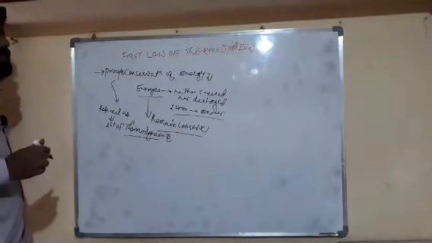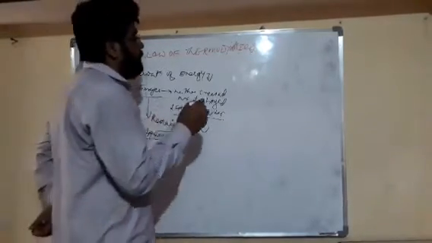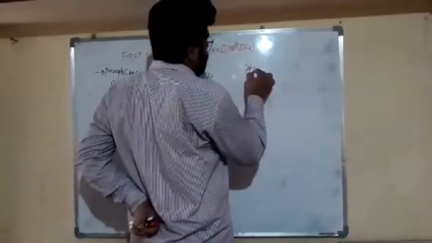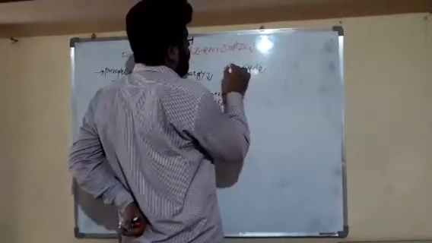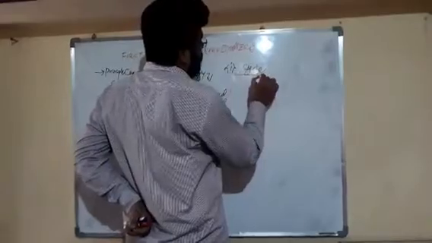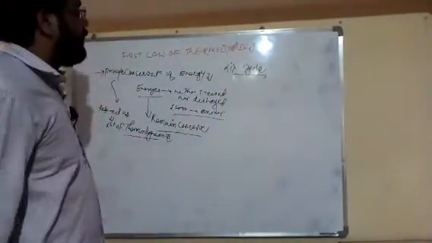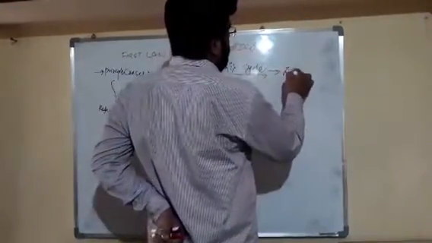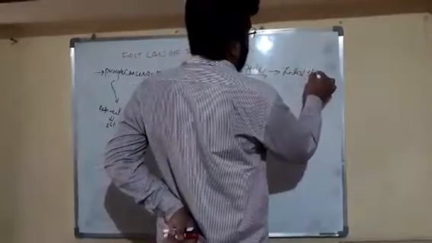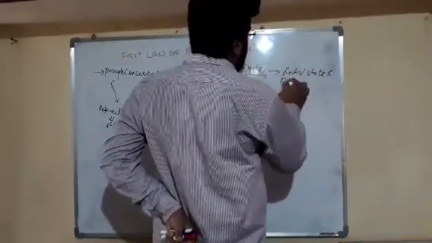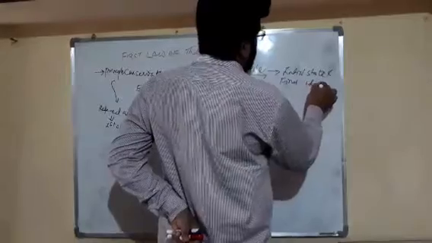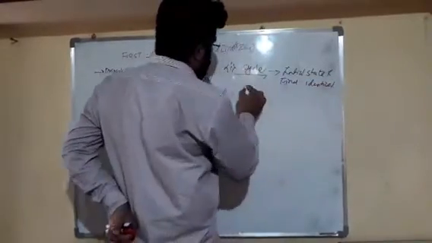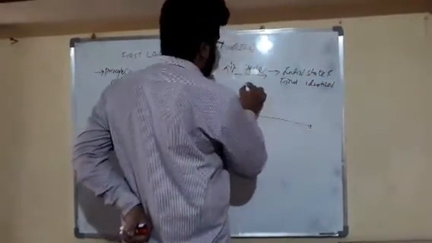Now friends, we will define the first law of thermodynamics for a cycle. This is our cycle, friends. In a cycle, the initial state and final state are identical. This is a pressure and volume diagram.